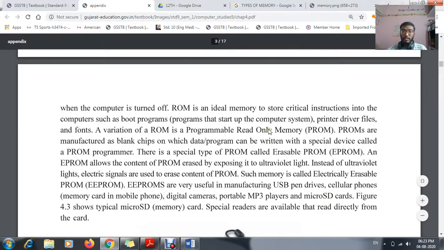And the full form of EPROM is erasable programmable read only memory. And EEPROM means electrically erasable programmable read only memory.